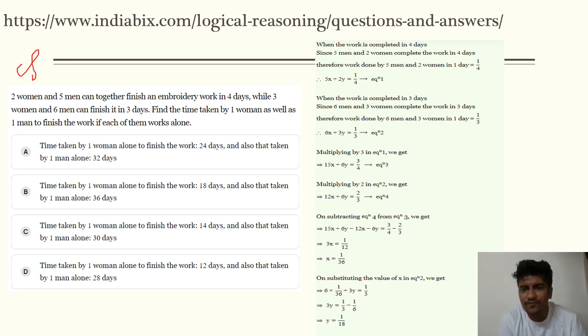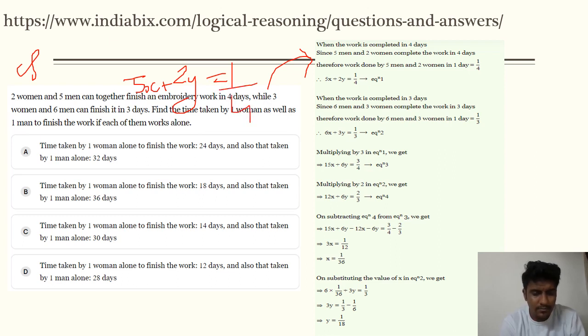For your reference, I've given one small solution for a similar question. The work is completed in 4 days. Let men be x, so 5 men is 5x, and 2 women is 2y, and they have completed the work in 4 days, so it will be 1/4.